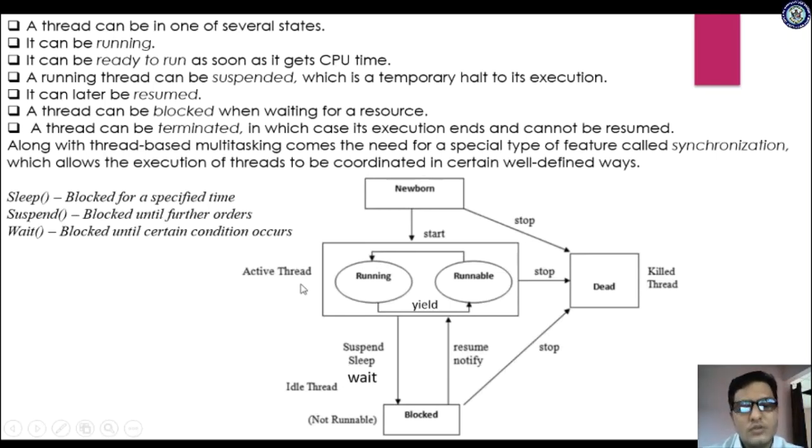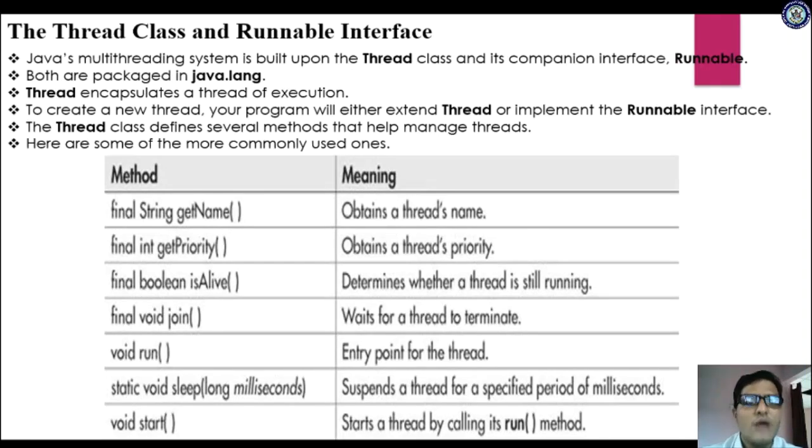Okay, so this question is very important. Now we will see the Thread class and Runnable interface. Java's multithreading system is built upon the Thread class and its companion interface Runnable. If you are developing threads in Java, you have to use the Thread class and its interface. That class is called the Thread class and the interface is Runnable.